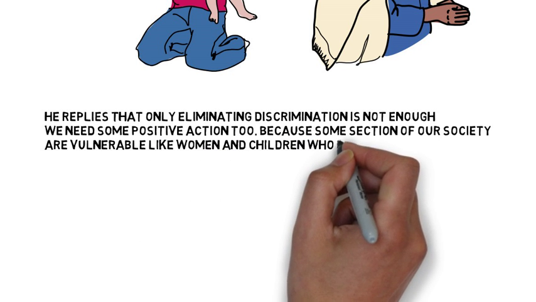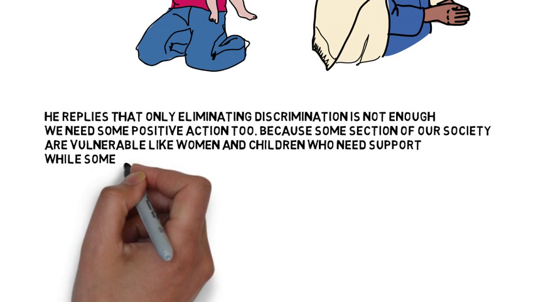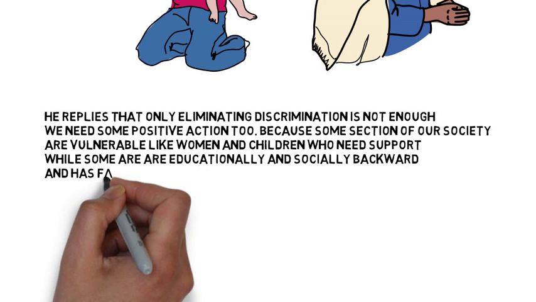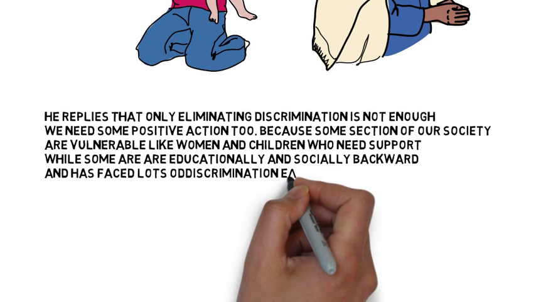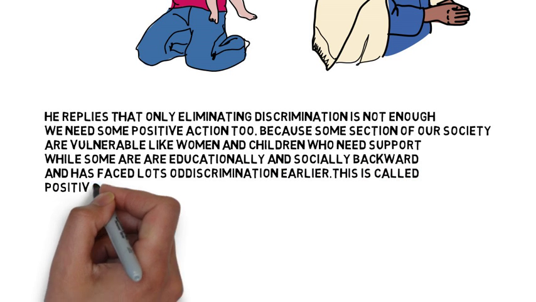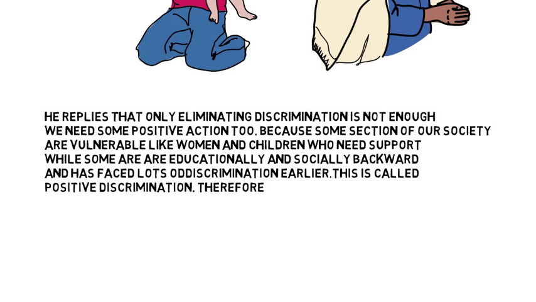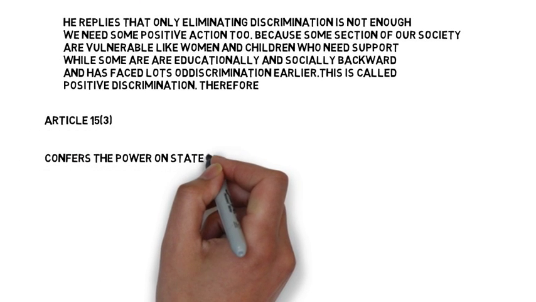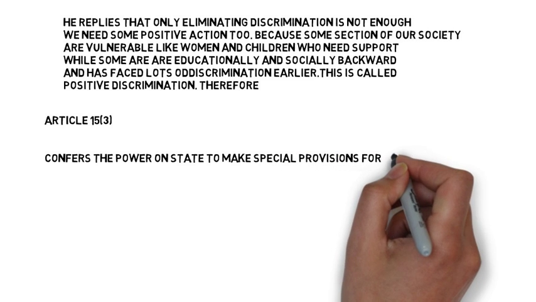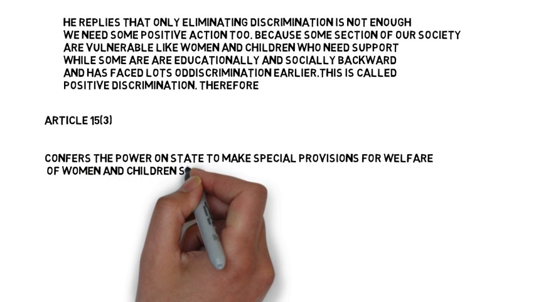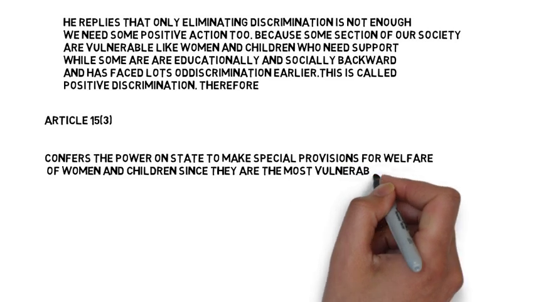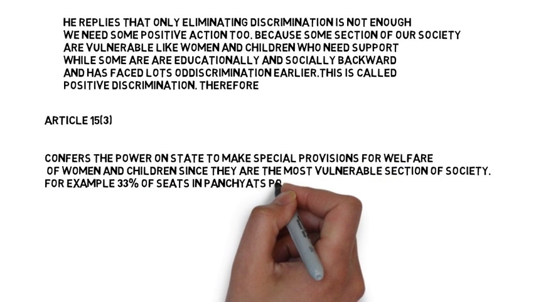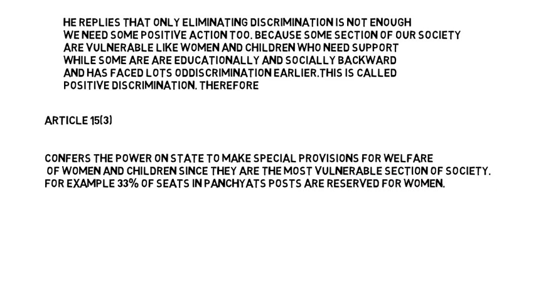So there is a need for positive action from the state, and this is called a kind of positive discrimination. Therefore, in the third part of Article 15, that is Article 15.3, the state has the power to make special provisions for the welfare of women and children, since they are the most vulnerable section of our society. For example, 33% of seats in panchayats are reserved for women.